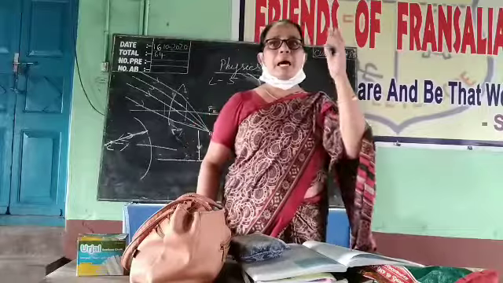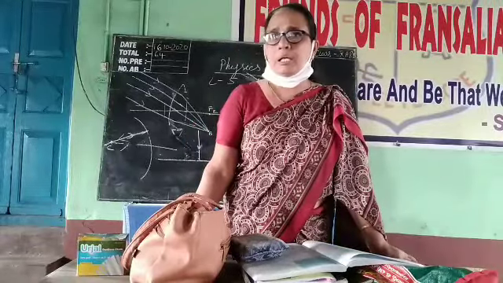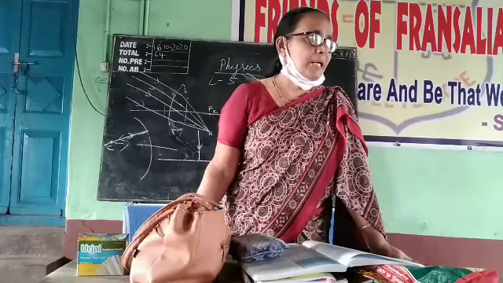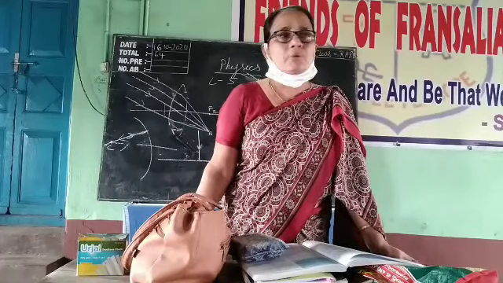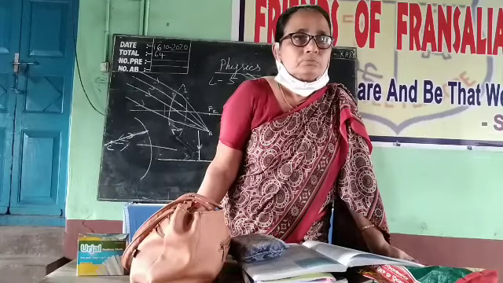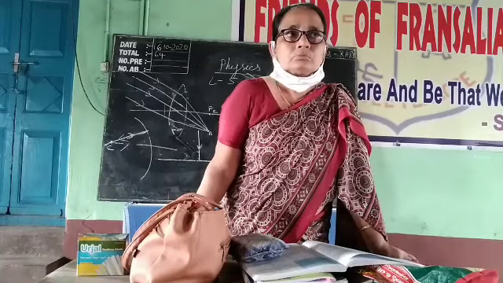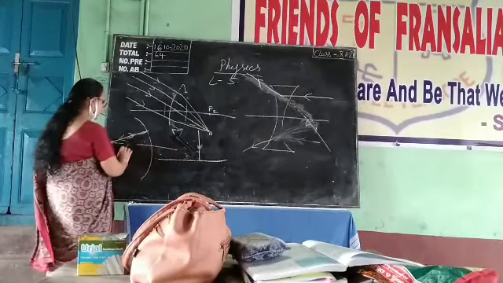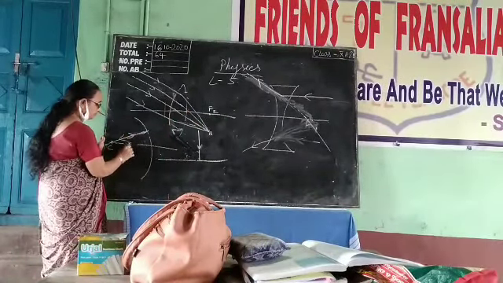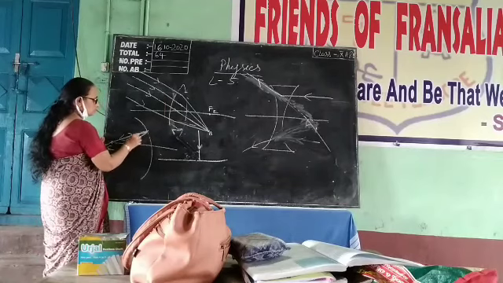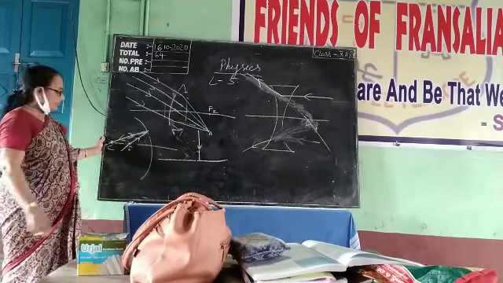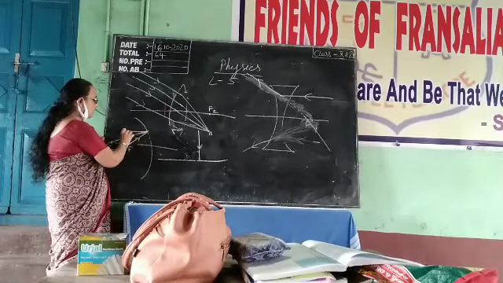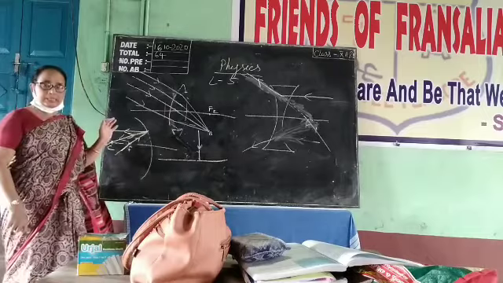One point we said: a ray parallel to the principal axis passes through the focus. One point: a ray passing through the center of curvature returns back in the same path only. Then the third one: a ray passing through the focus will be parallel to the principal axis. This is the incident ray, which is passing through the focus. After reflection, it will be parallel to the principal axis. That is the third one.